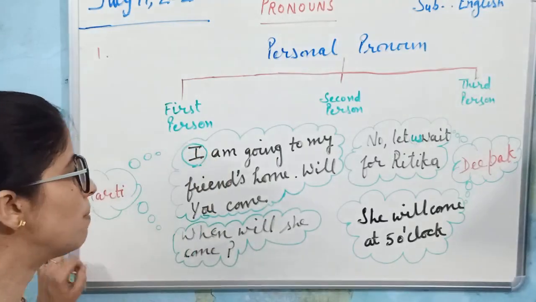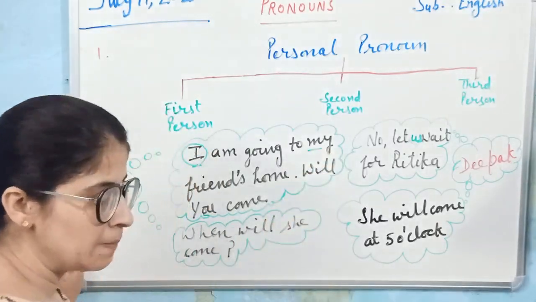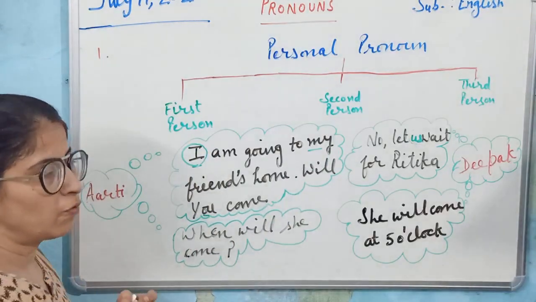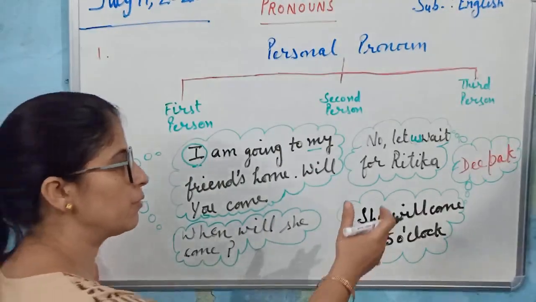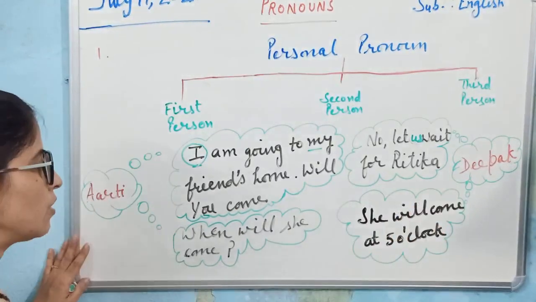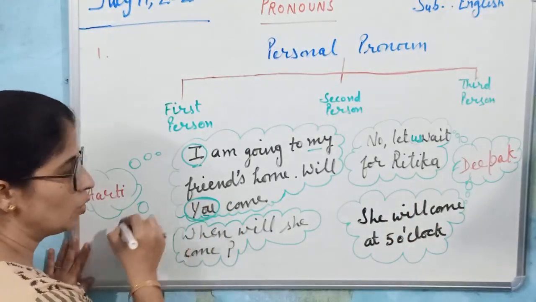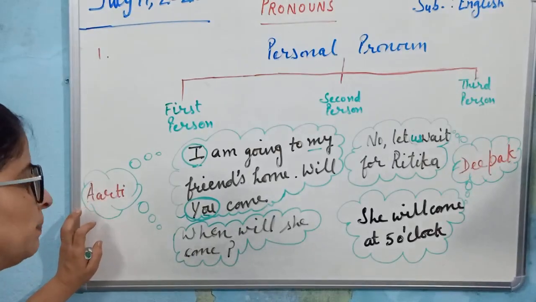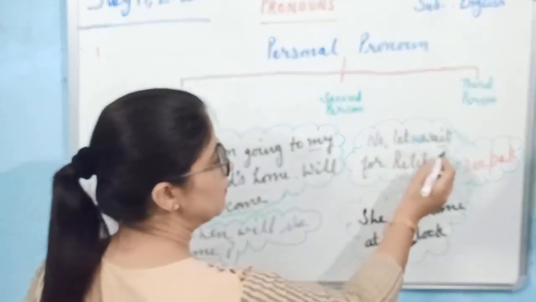"I am going to my friend's home. Will you come?" Again, first person. And with whom is she talking? She is talking to Deepak, and for Deepak she is using "you." Deepak is the listener in this sentence. Deepak replies, "No, let us wait for Ritika."